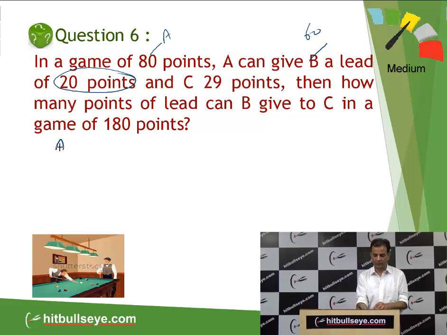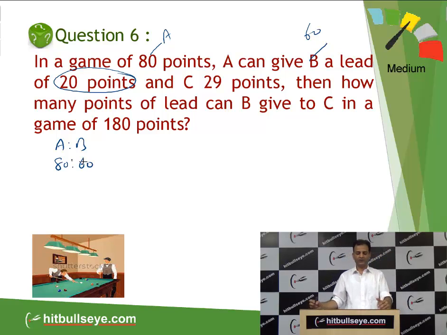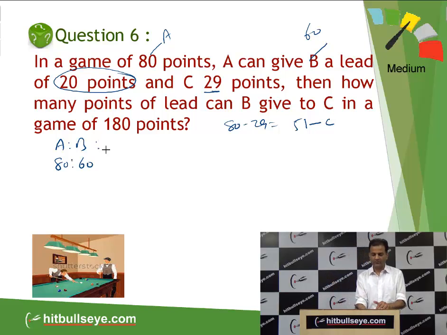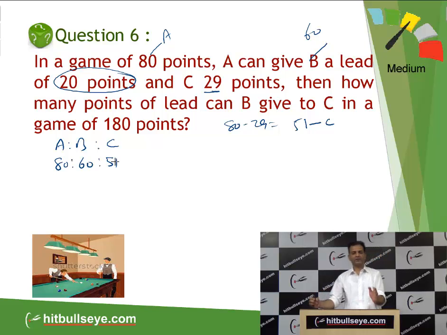So I will add a simple ratio. A ratio B, 80 ratio 60. If A is making 80, B is making 60 points. And C, 29 points, continuation. That means A is giving 29 points lead to C. So 80 minus 29 will be 51 points. This is points made by C. So if A makes 80 points, then C will make 51 points. So that's why A can beat C by 29 points.